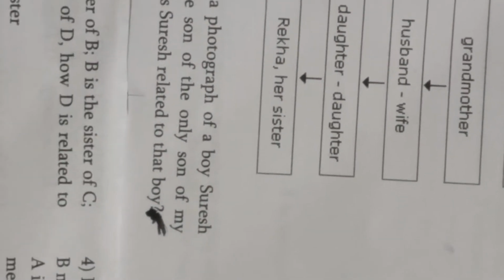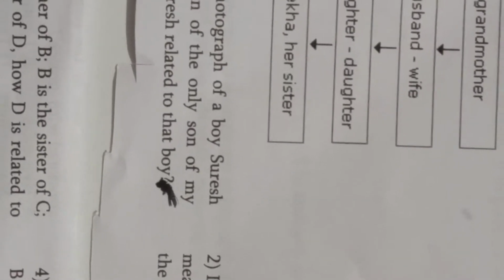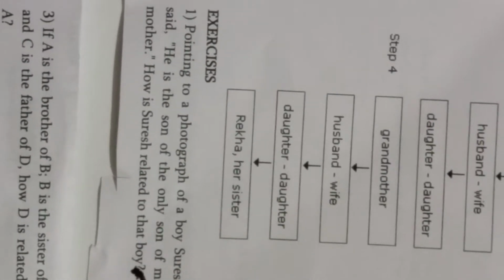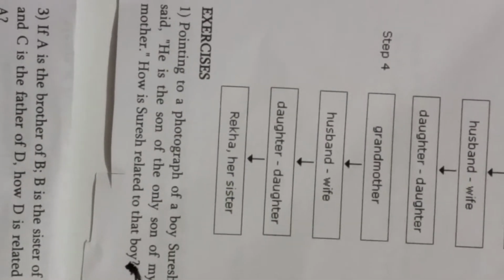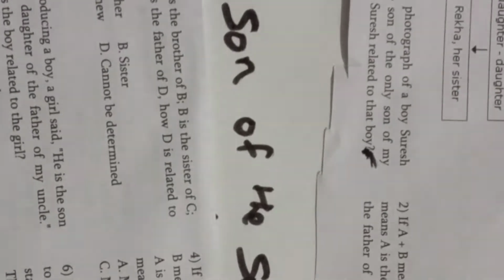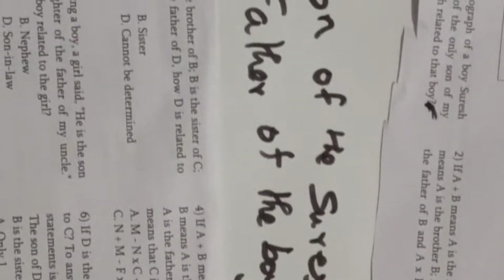First of all, since Suresh is speaking, in the place of "my" you have to put Suresh. Now, instead of my mother, you have to think about Suresh's mother. So he is nothing but the son of Suresh. Note it down. Now the question is, how is Suresh related to the boy? When he is the son of Suresh, Suresh will be the father of the boy. Are you clear? Suresh will be the father of the boy.